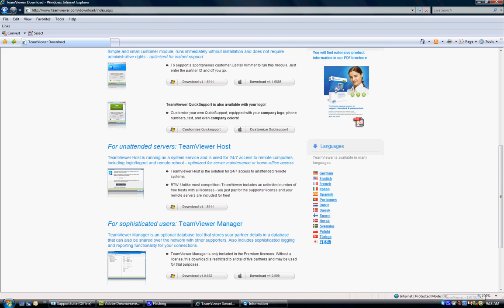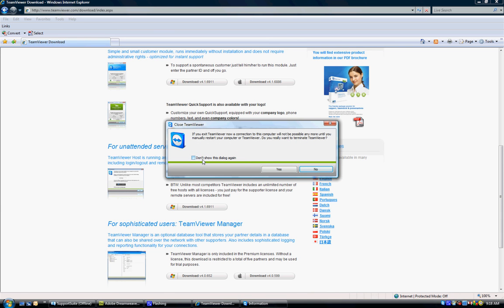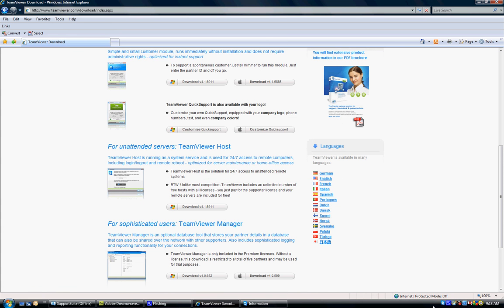working with you. Now, if any time you don't want any connections to be possible, all you have to do is just right click this icon here and pick Exit Teamviewer. And yes. Now at that point, no more connections are possible remotely.